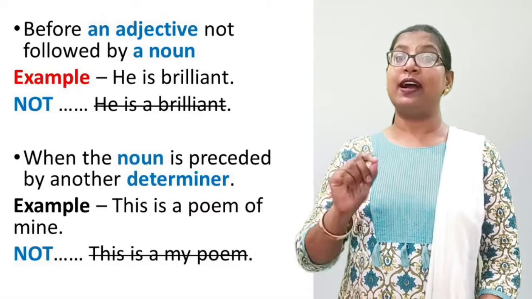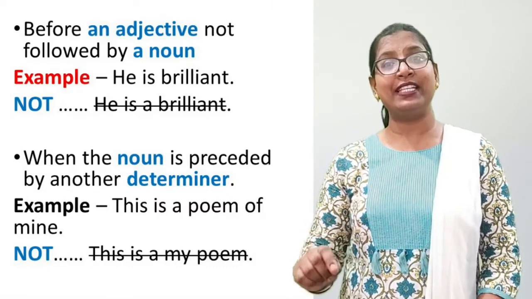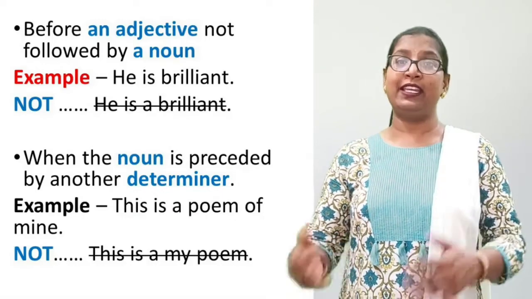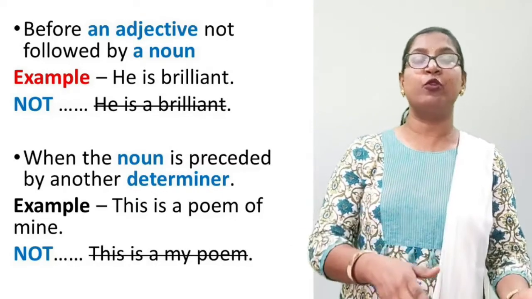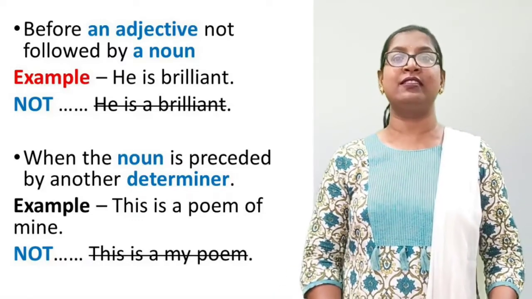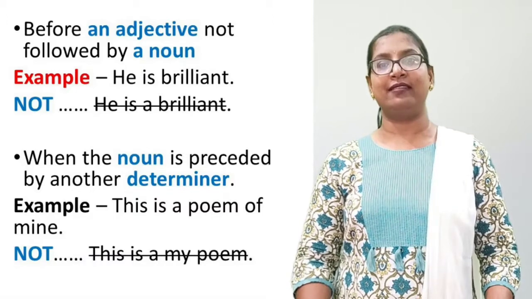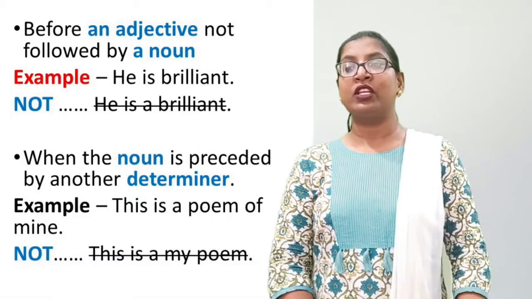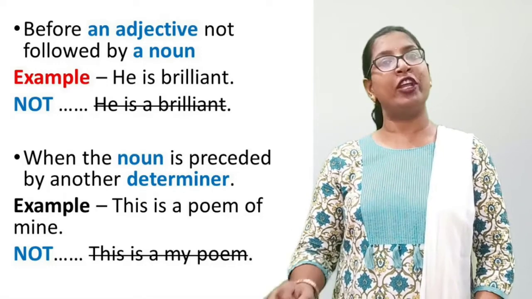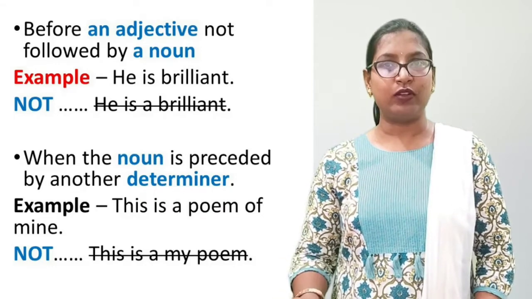Next, when a noun is preceded by another determiner. When any other determiner comes before a noun, in that case also we do not use the articles a or an. Let's see the example. This is a poem of mine. Here poem is a noun.